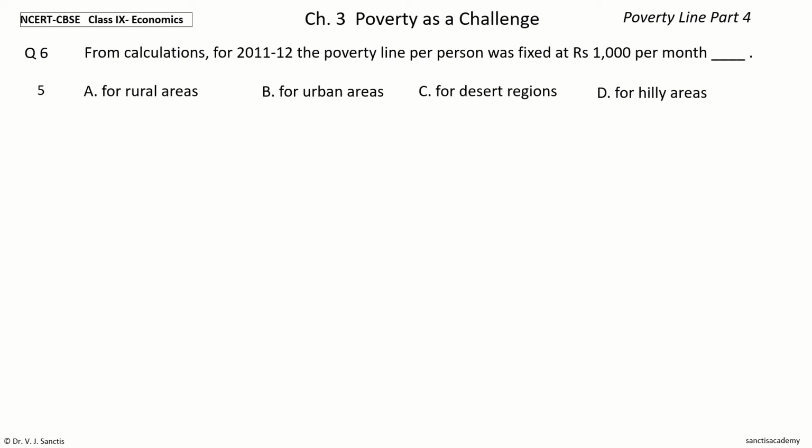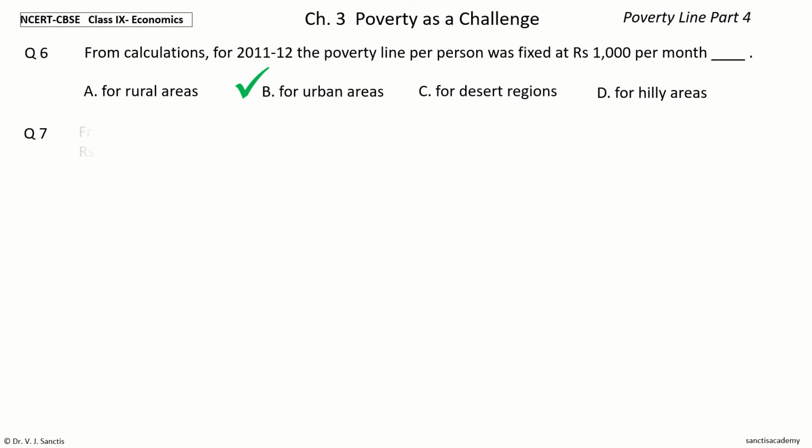Your time to choose. And the answer is for urban areas. So, from calculations for 2011-12, the poverty line per person was fixed at rupees 1000 per month for urban areas.